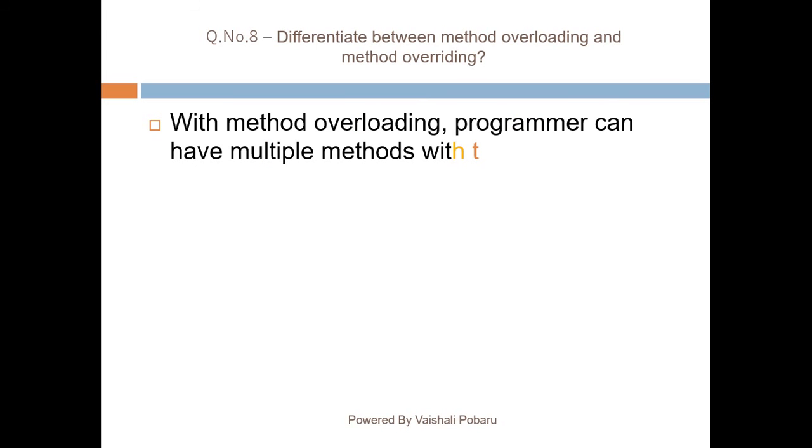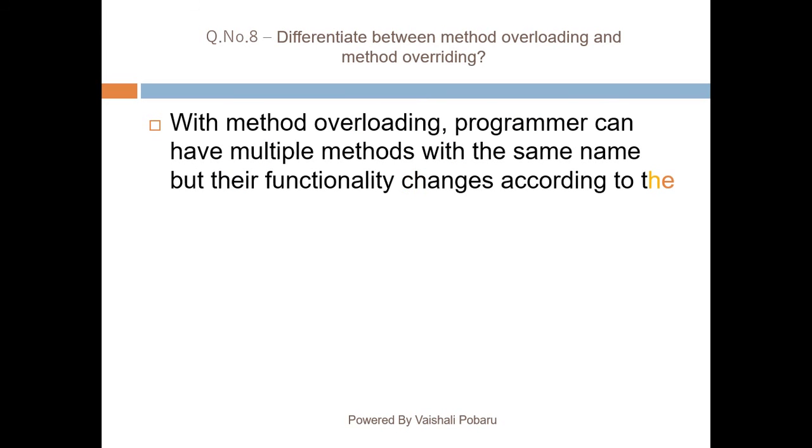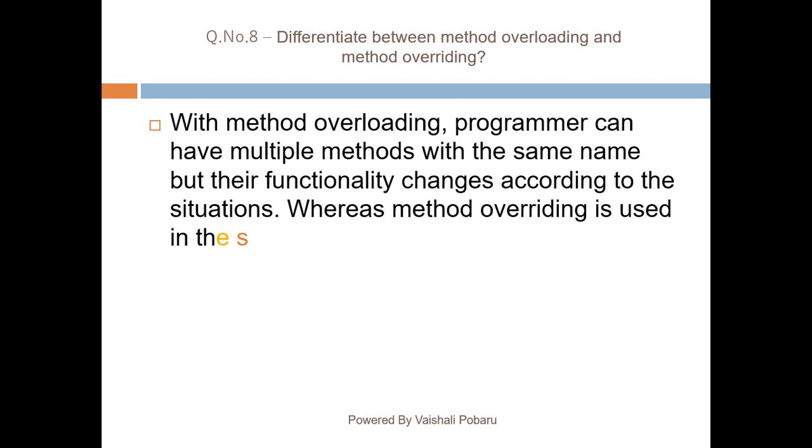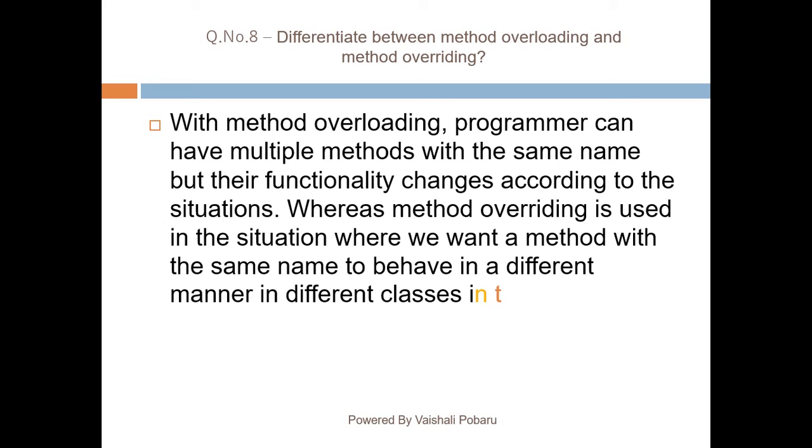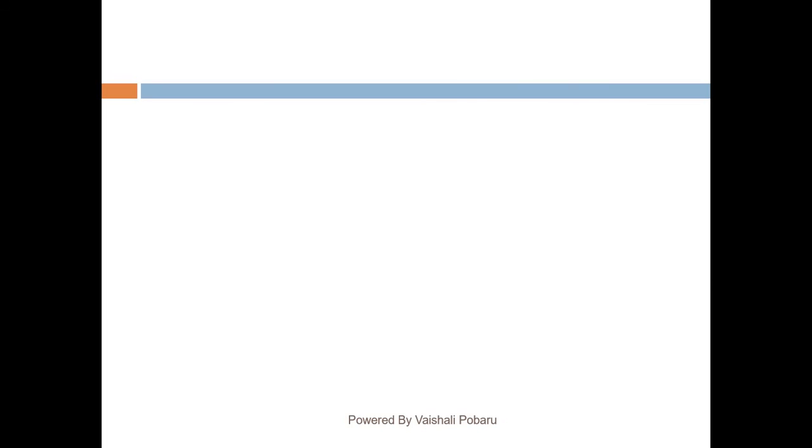Question number 8. Difference between method overloading and method overriding. With method overloading, a programmer can have multiple methods with the same name, but their functionality changes according to the situation. Method overriding is used in the situation where we want a method with the same name to behave in a different manner in different classes in the hierarchy.